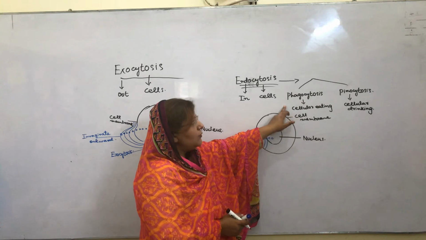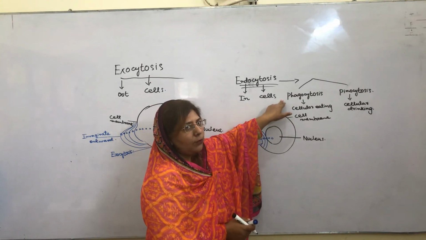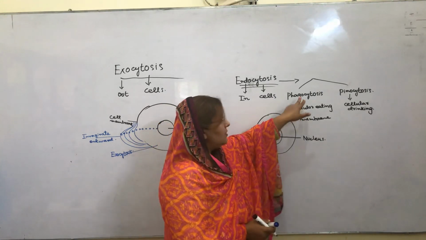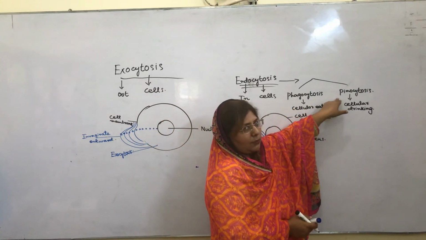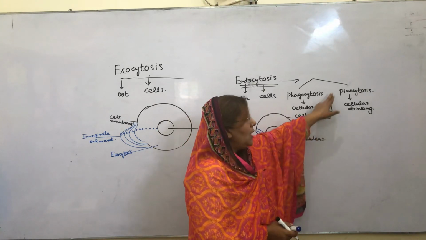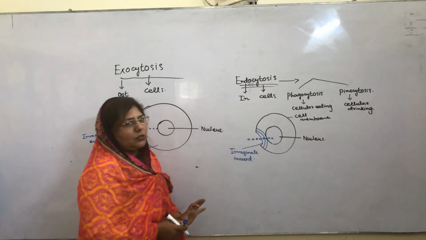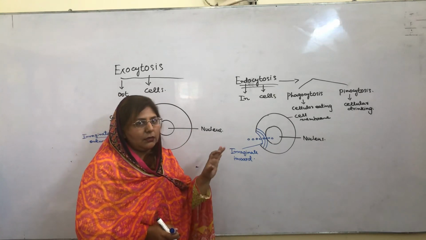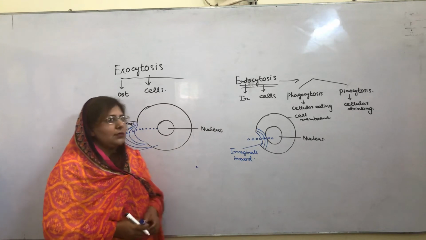Phagocytosis is a process in which particles are eaten, which become part of the cell or give energy to the cell in the form of ATP. That is called cellular eating. And pinocytosis is a process in which only liquid materials become part of the body, and this is called cellular drinking. So this is the whole passage of the molecules, by which they can enter the body of the cell and go out of the body of the cell. Thank you.